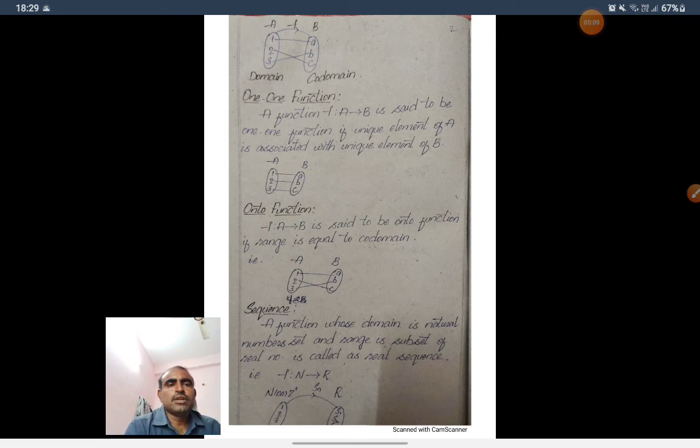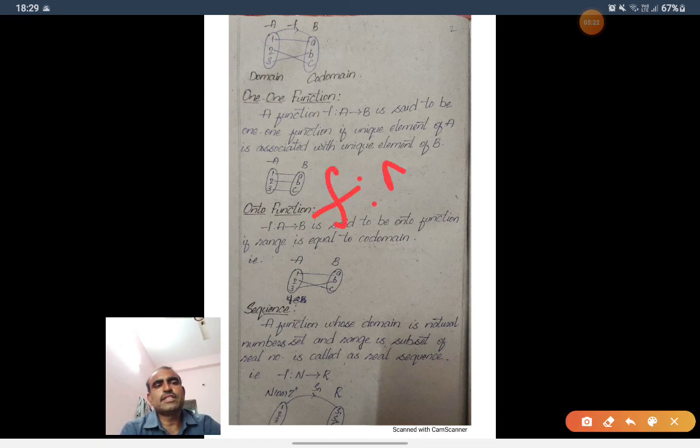A function whose domain is the natural numbers set and range is a subset of real numbers is called a real sequence. Particularly, f is a function from N to R. So domain is the natural number set, range is a subset of R, then this is called a real sequence. A sequence is nothing but a function defined on the natural number set.